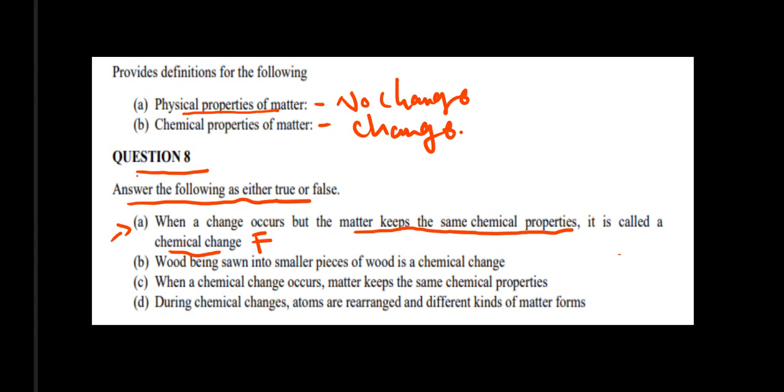All right, what about C? They're saying when a chemical change occurs, the matter keeps the same composition. So we see that this one will just be false, because when you have a chemical change occurring, it means the matter has to change its chemical properties or its composition. And then the last one, we are saying during chemical changes, atoms are rearranged and different kinds of matter form. So this is true here.